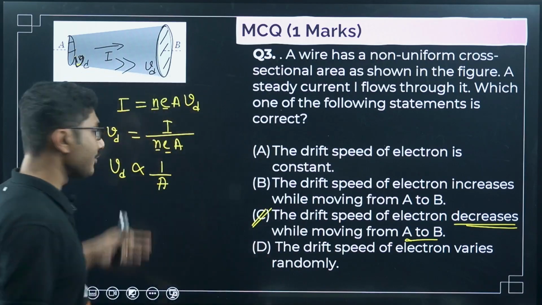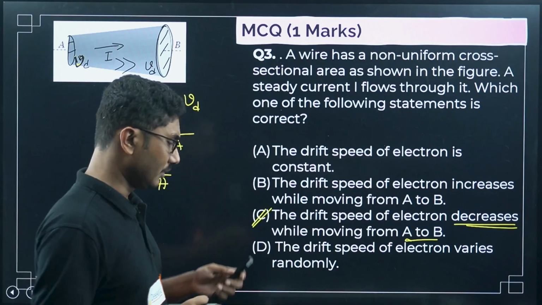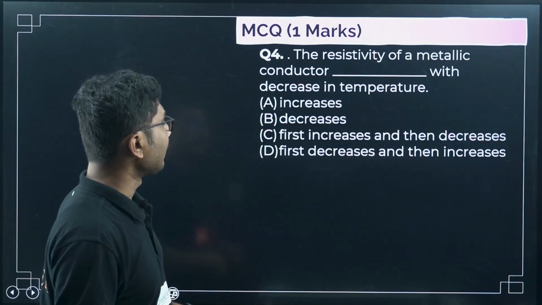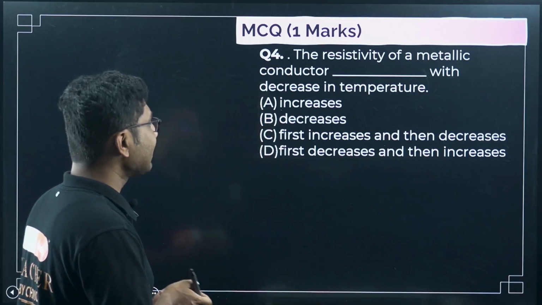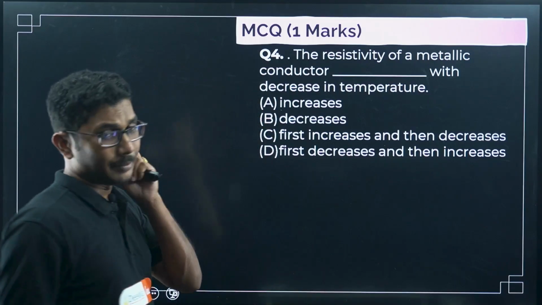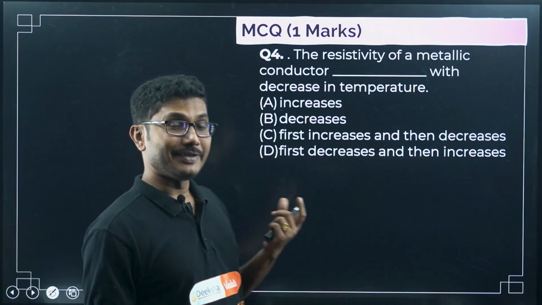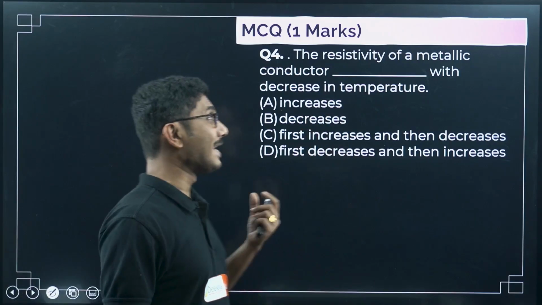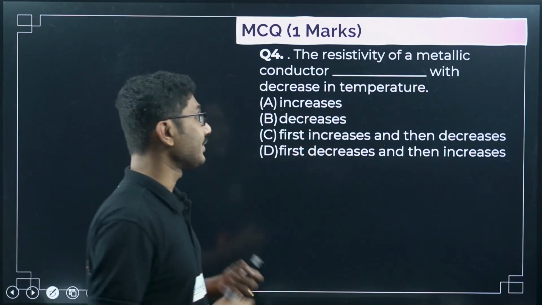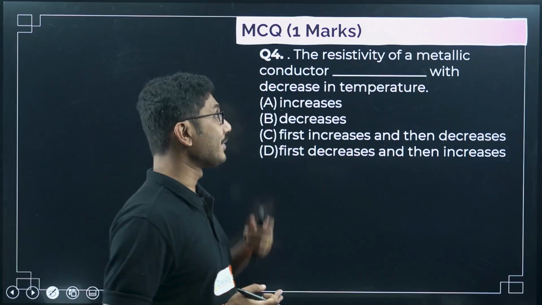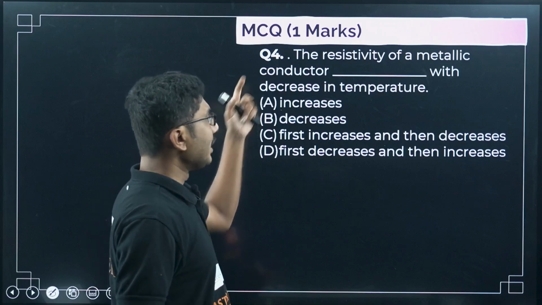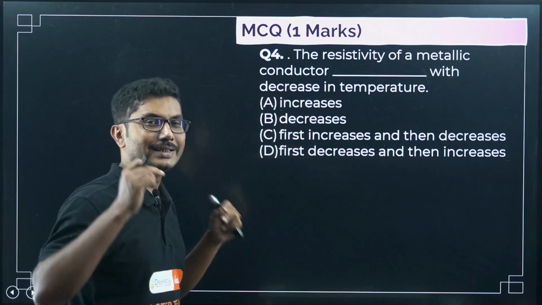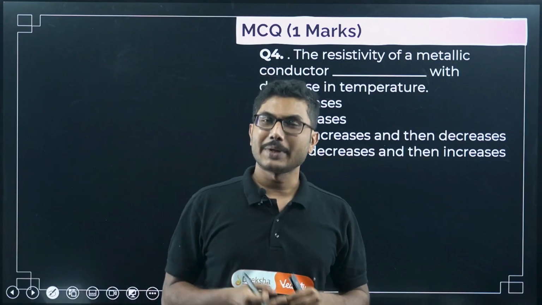If you remember this equation, remember this relation, answerable to you. Now question number 4. The resistivity of a metallic conductor dash with decrease in temperature. Again the same resistivity, and how it varies with temperature. So this is a very important question throughout the year. This question is very likely to come in your midterm as well.